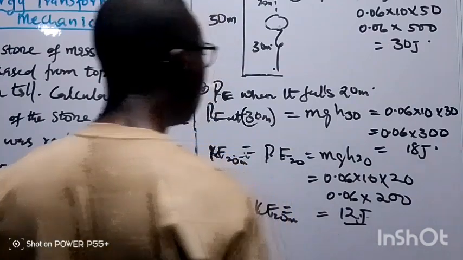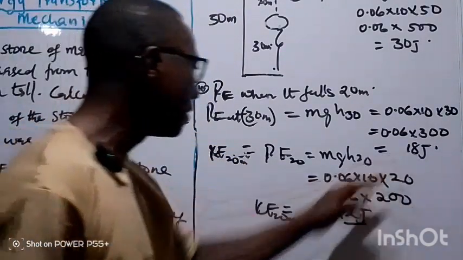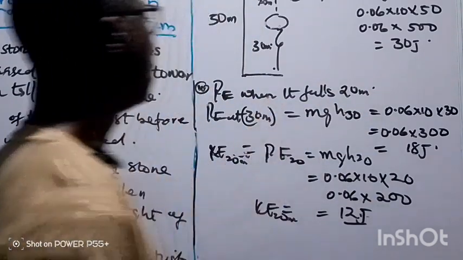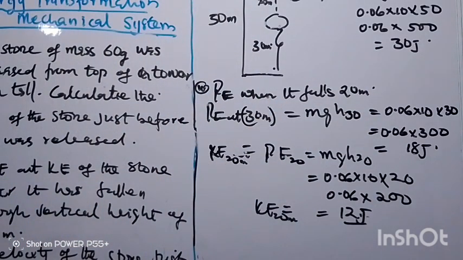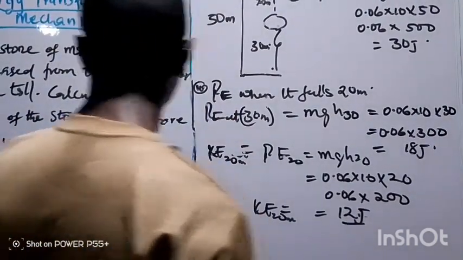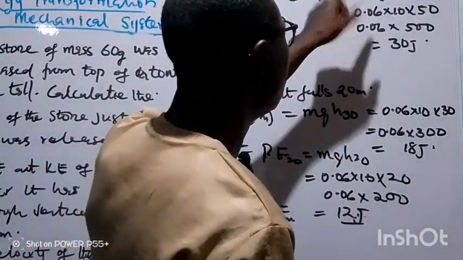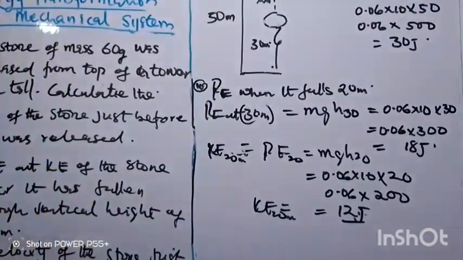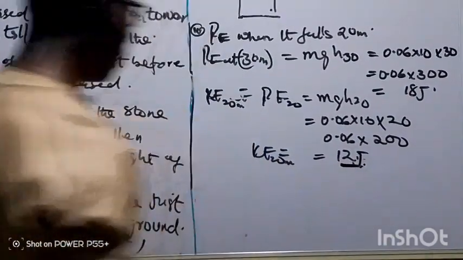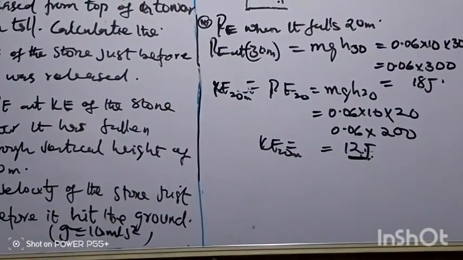It means the calculation is correct. Let's say the total energy we arrive at here is not equal to 30, then something is wrong. So if the question asks you to calculate the total energy at this particular point, it must be equal to the total energy from the initial state.